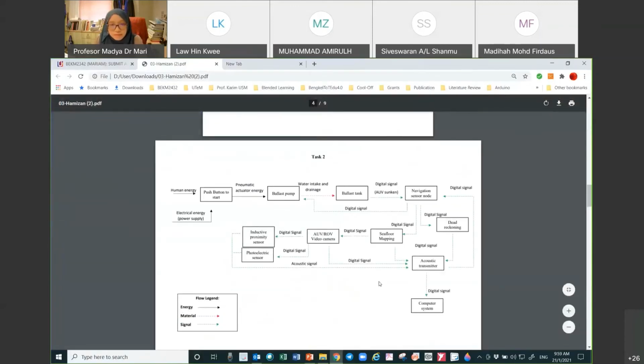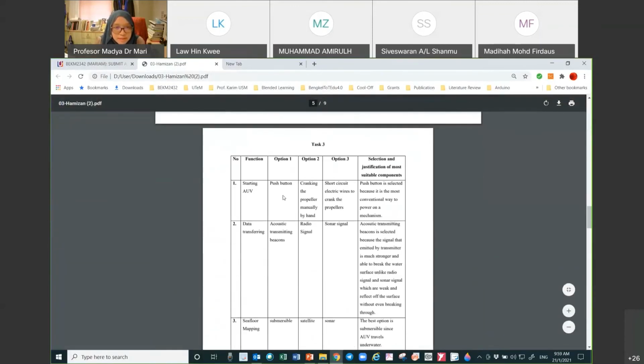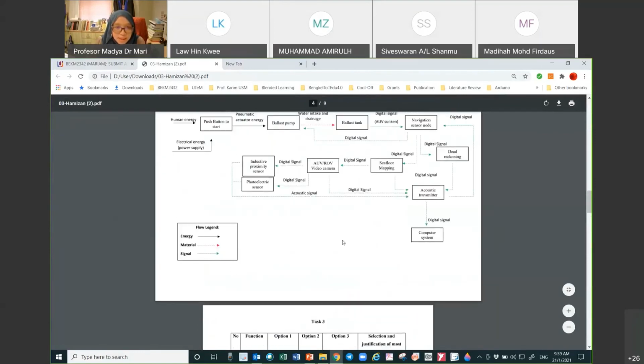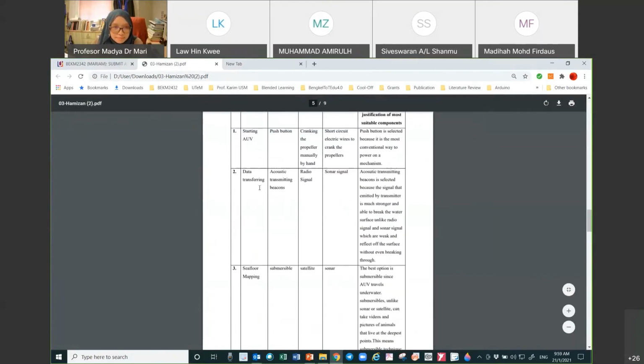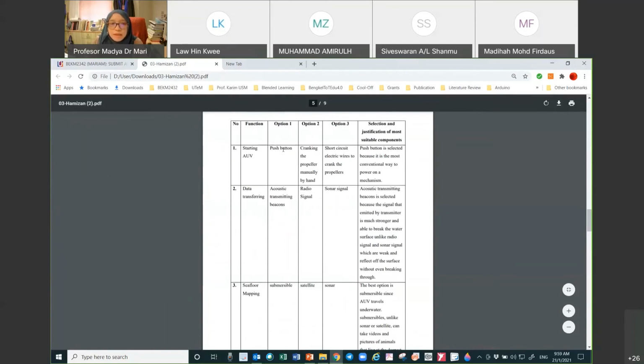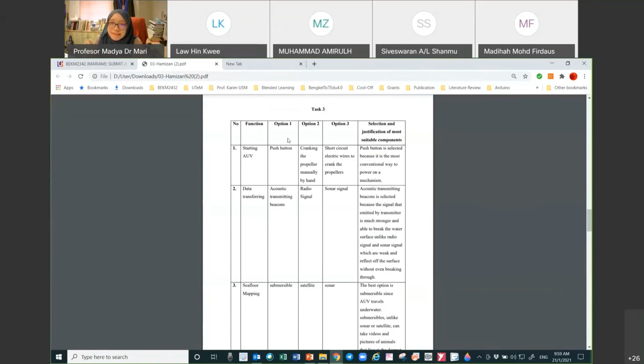Okay, so let's go and look at the next one. Task 3 is that from what he has listed out in the block diagram and also in the functions, the student needs to suggest three different options, three options of the sensor. For example, starting the AUV: push button, cranking the propeller manually, and option 3, short circuit. This one sounds like stealing the AUV. But anyway, try to suggest something else, like push button, normal button, number switch, or some other option.